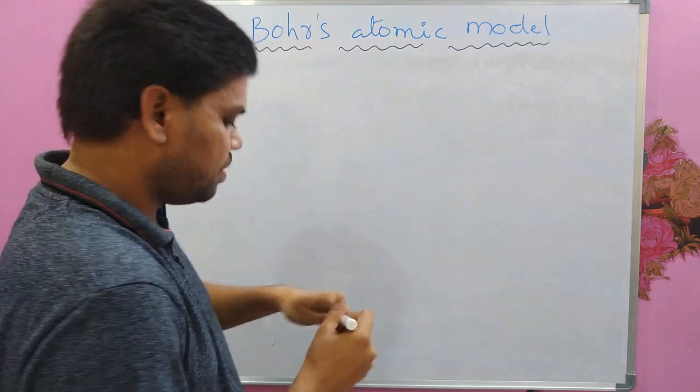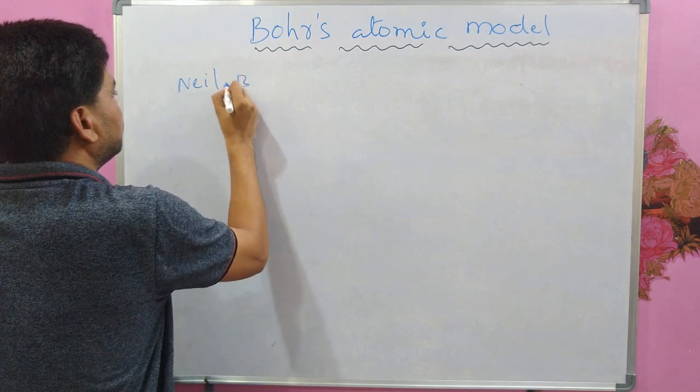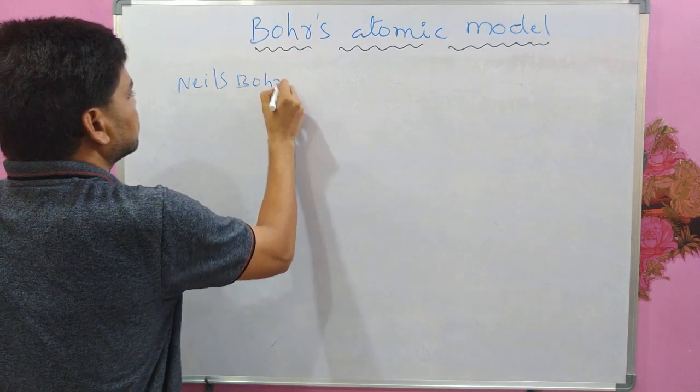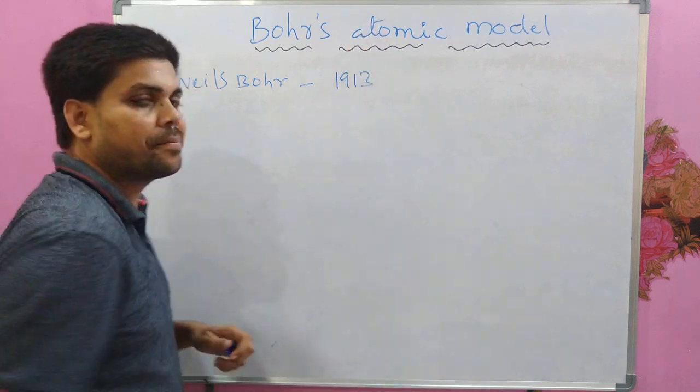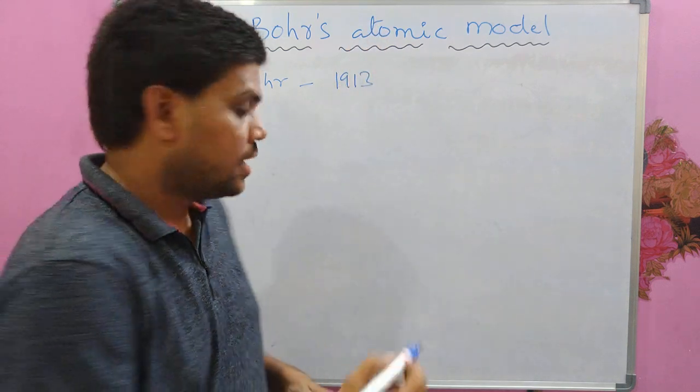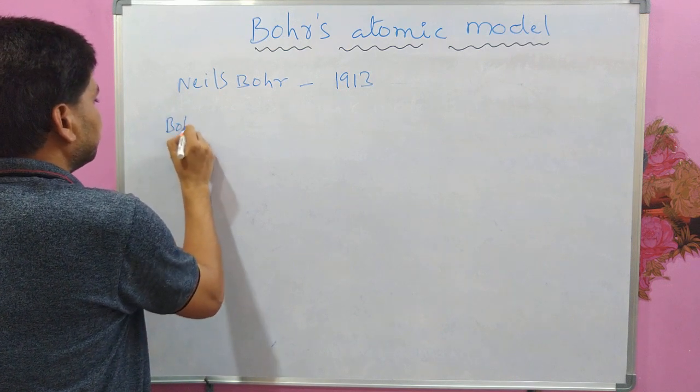Niels Bohr atomic model. This model is proposed by Niels Bohr in 1913. And Bohr's atomic model has the following postulates.